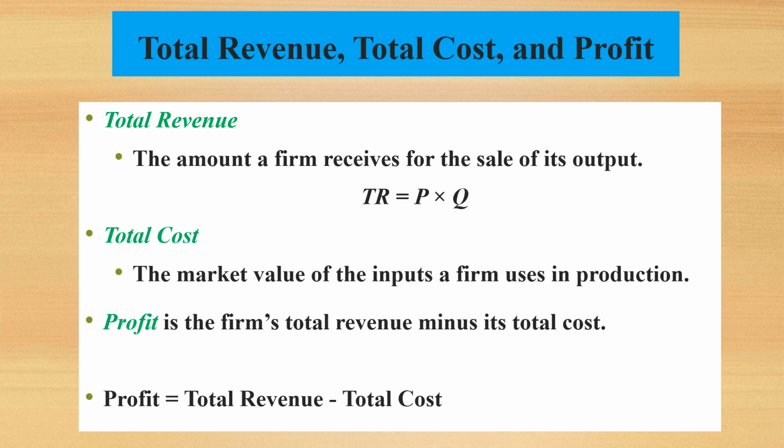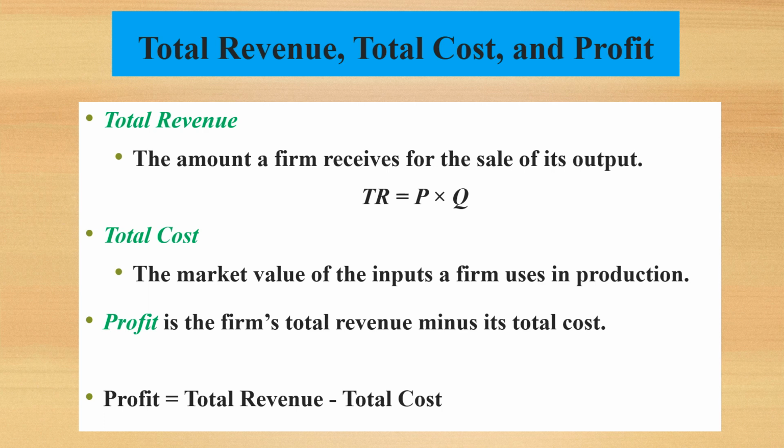Total revenue, total cost, and profit. What is total revenue? It is the amount a firm receives from the sale of its output. Total revenue is the product of price multiplied by quantity. TR is equal to P multiplied by Q. P is the price of output, Q is the quantity of output.